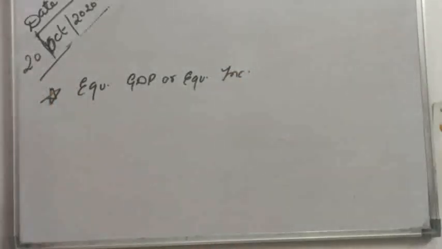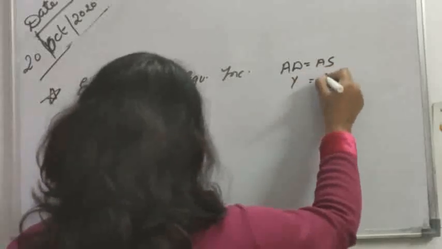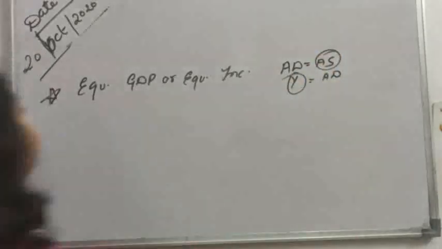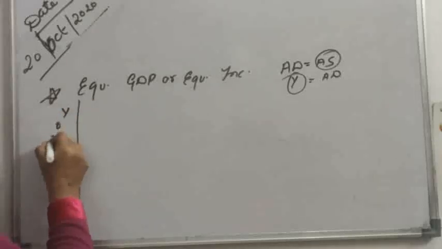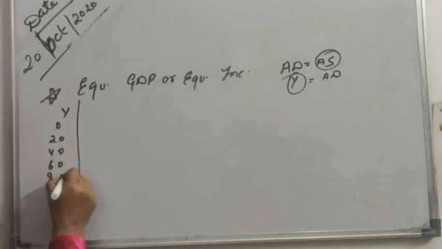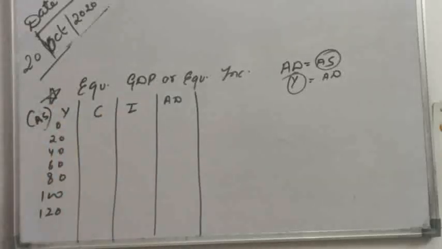Now equilibrium GDP or equilibrium income means when AD is exactly equal to AS, or we can say when income is equal to AD because AS is also called income. So equilibrium GDP means AS equals AD, or we can say S equals I. Firstly, we will discuss AS equals AD. So income: 0, 20, 40, 60, 80, 100, 120. Income is also called AS. So AS or income: 0, 20, 40, 60, 80, 100, 120.